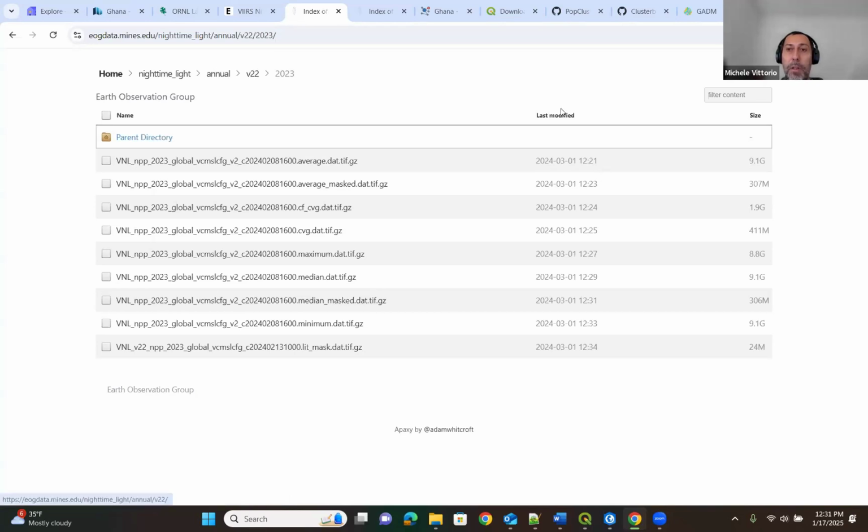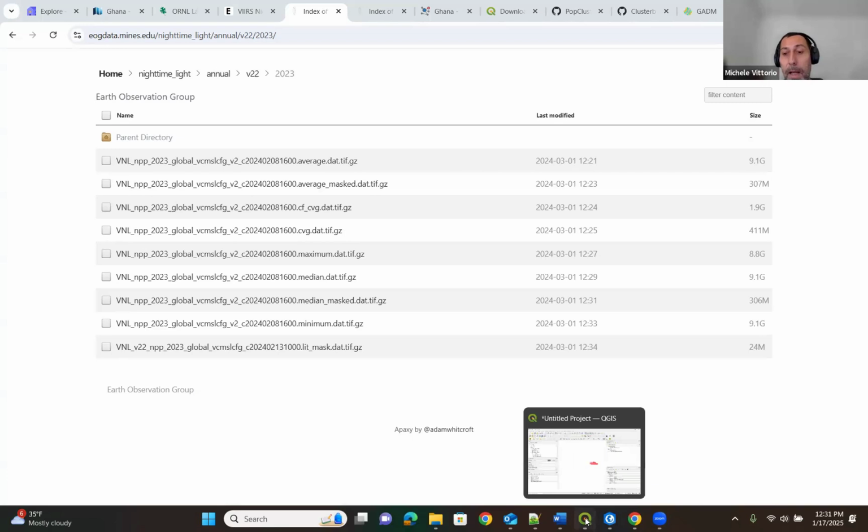Compared to the previous version of the night lights, if you ever worked with these images before, you can see that you don't have the tiles anymore in the annual version, so you need to download the whole world. That is a big file, 9.1 gigabytes. So you can download it, be patient a little bit, and then you can load this file as a raster in either QGIS or ArcGIS as you prefer.